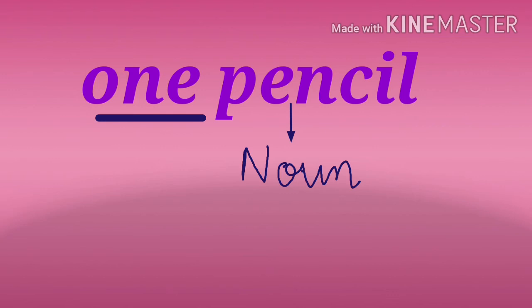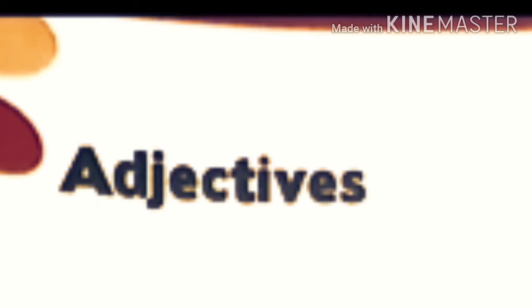So here one is describing the number of pencils I want, and pencil is a noun. So that's why one is an adjective. One is telling the number of nouns. Okay, so any word, whether it is telling the number of nouns, the color of the noun, the kind of noun, anything, the quality of the noun, all these words which describe a noun, that word is an adjective.